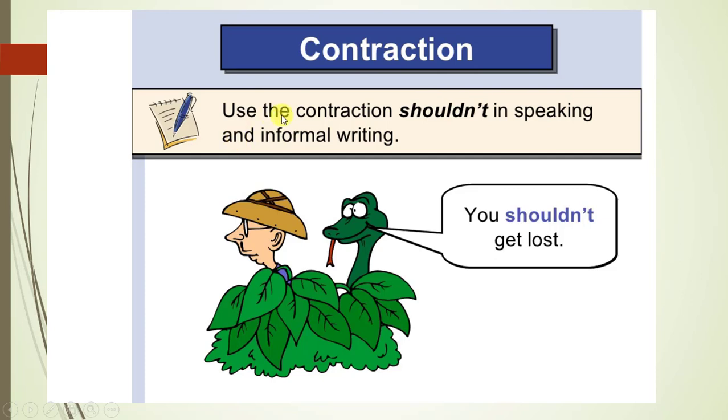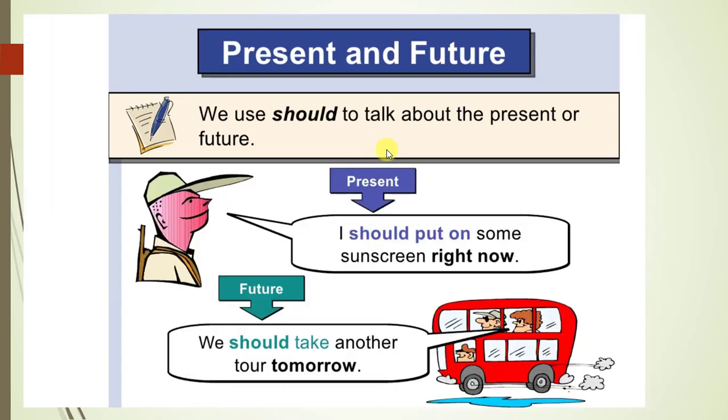As I told you, the contracted way is possible, but in speaking and informal writing. For example, you shouldn't get lost. This is only in speaking or informal writing. In formal writing, it is separated.